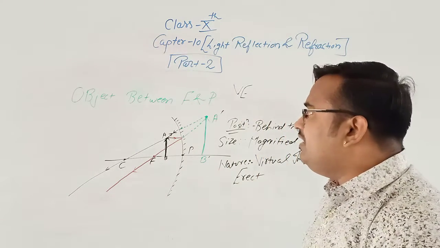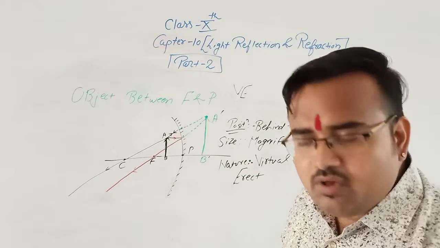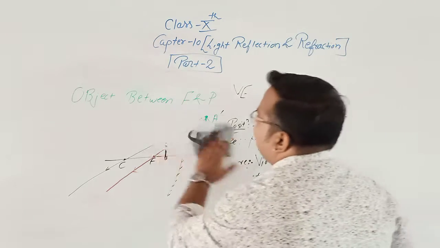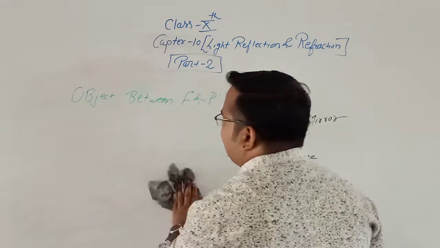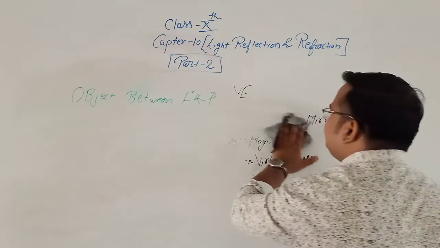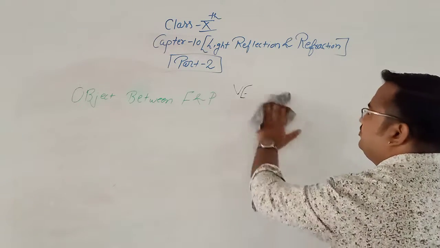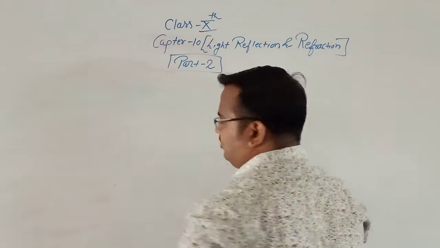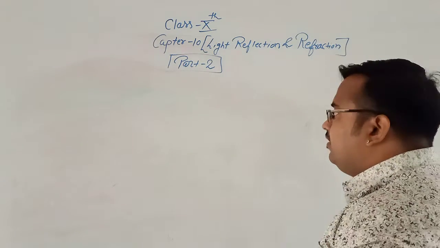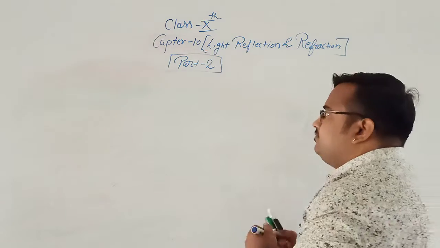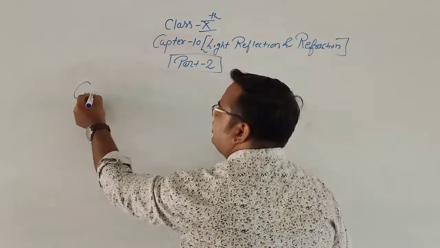Clear? Now we are going to see the convex mirror. We are going to see the image formation in case of convex mirror. What is a convex mirror? Next case is the convex mirror.